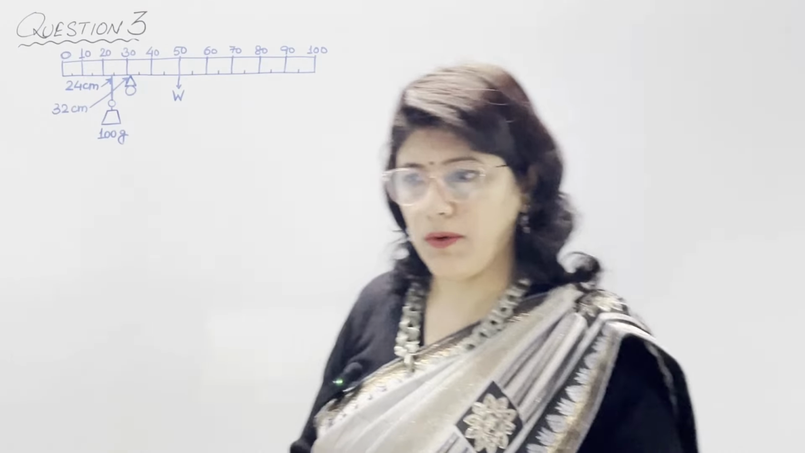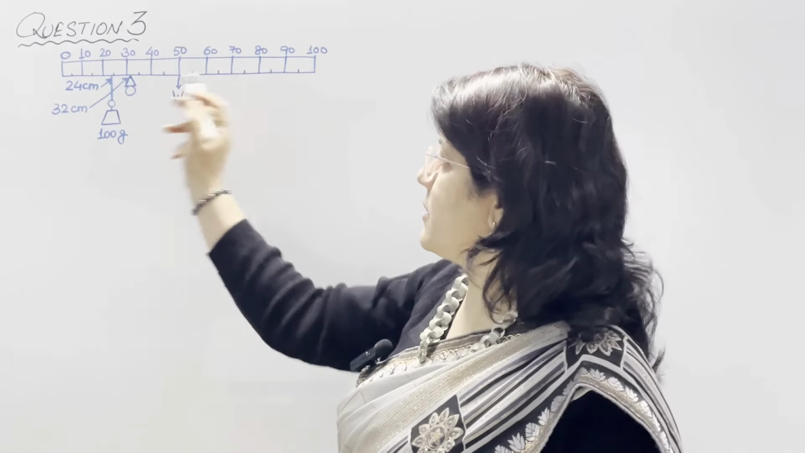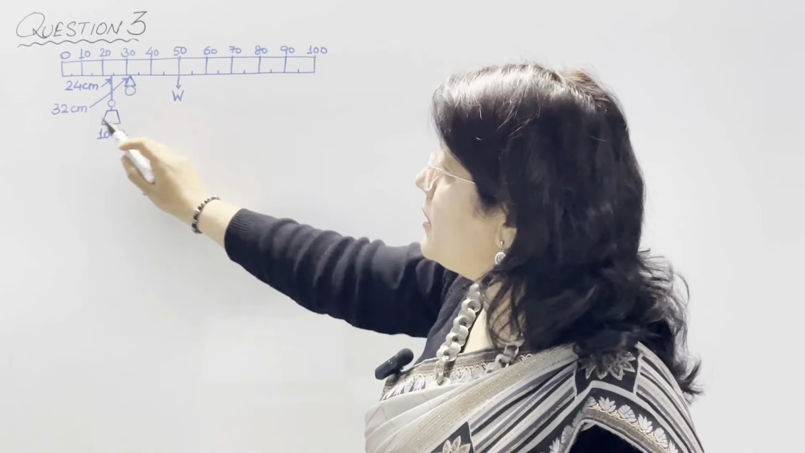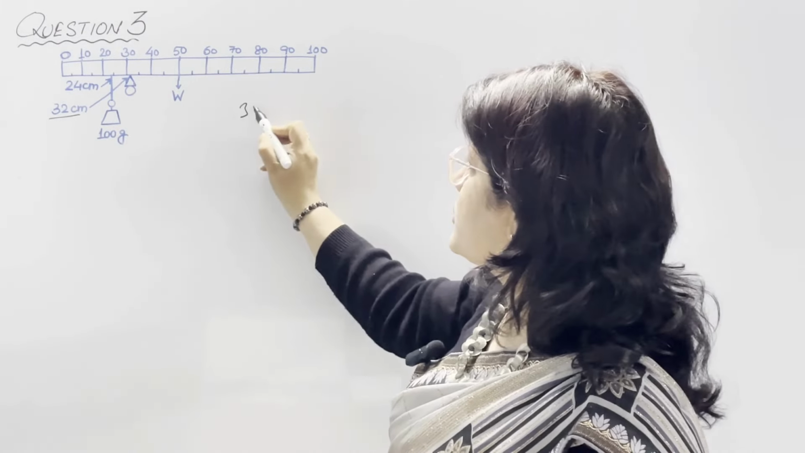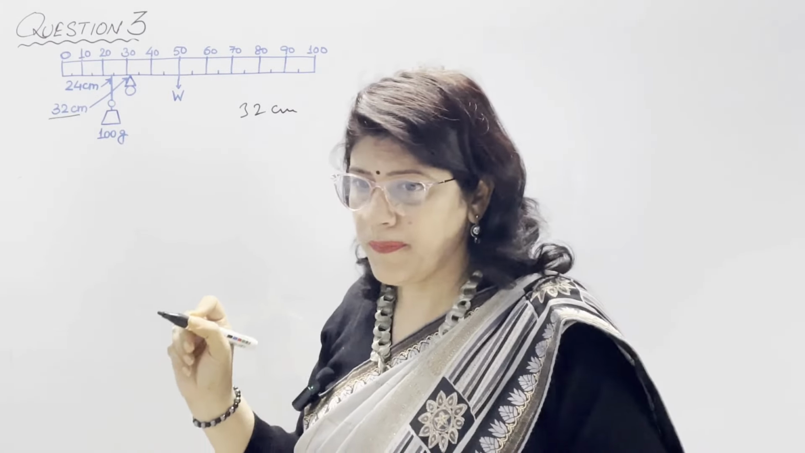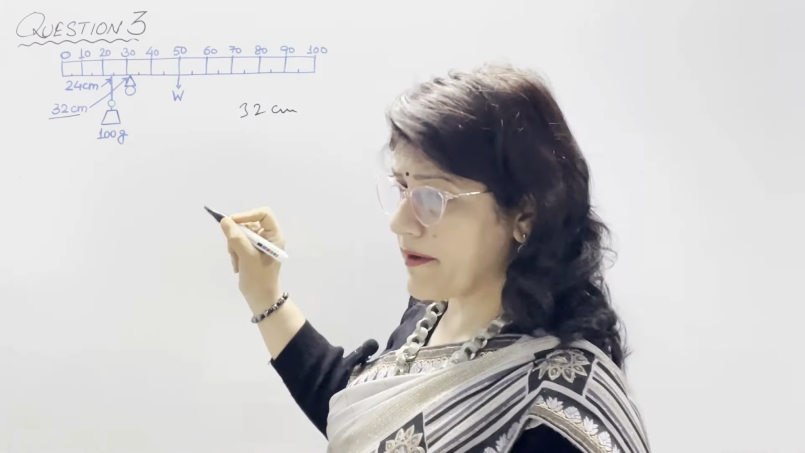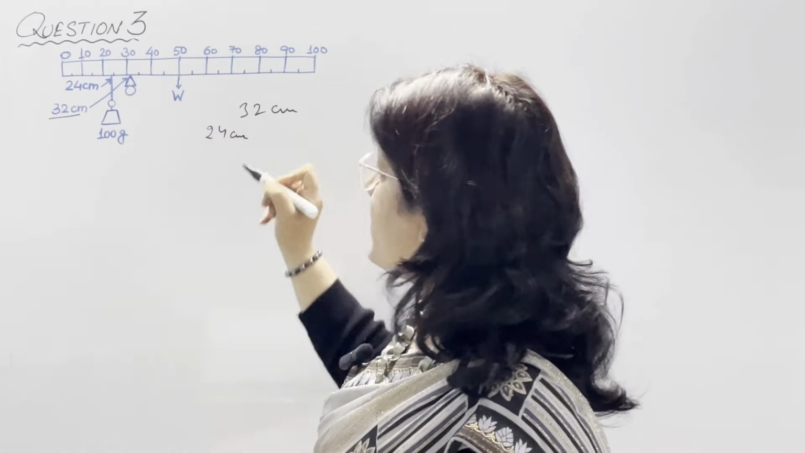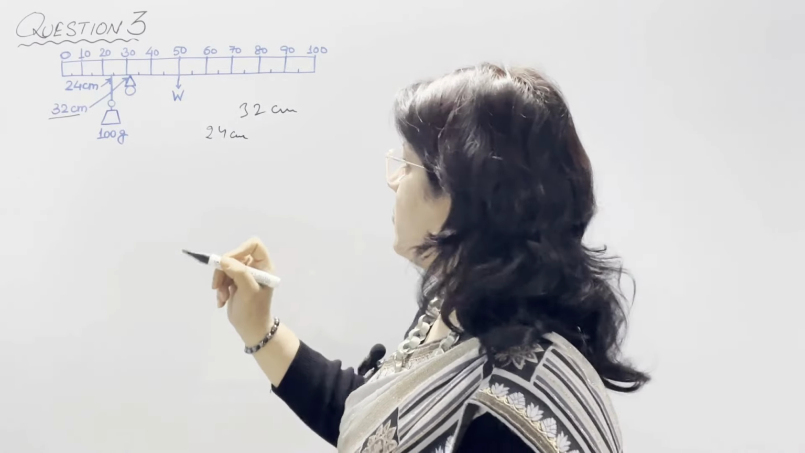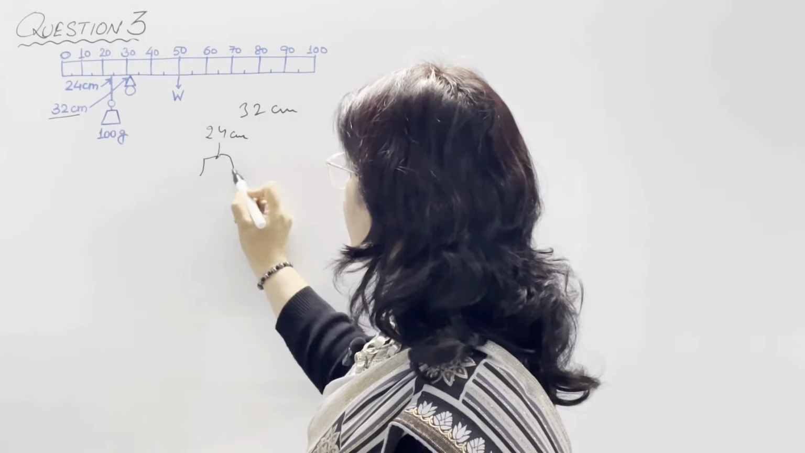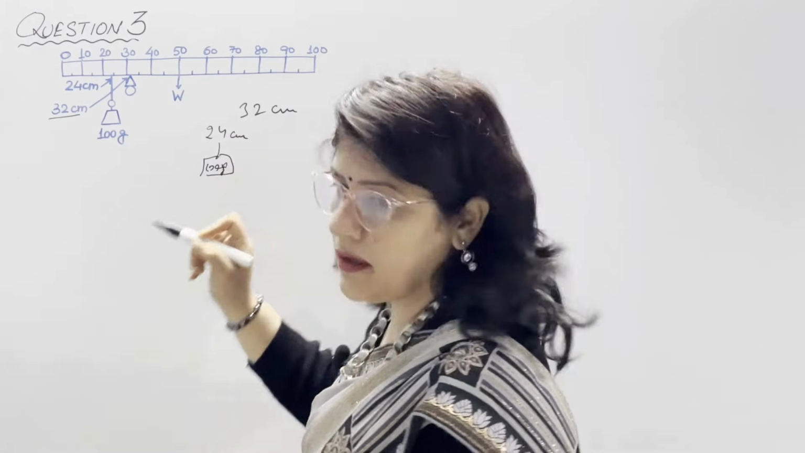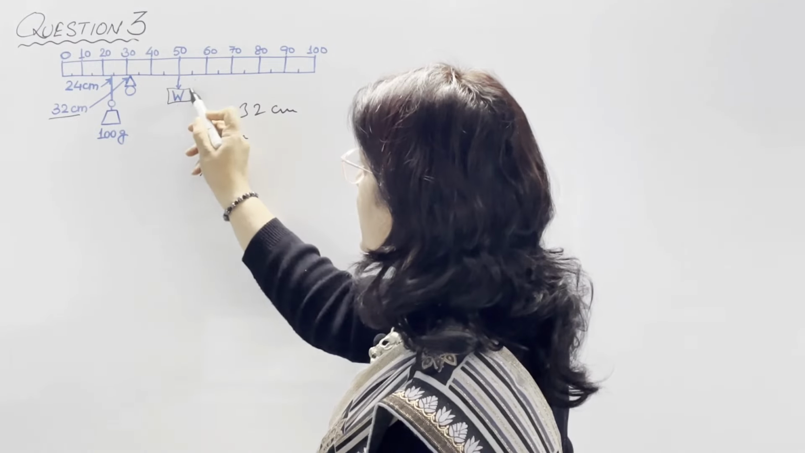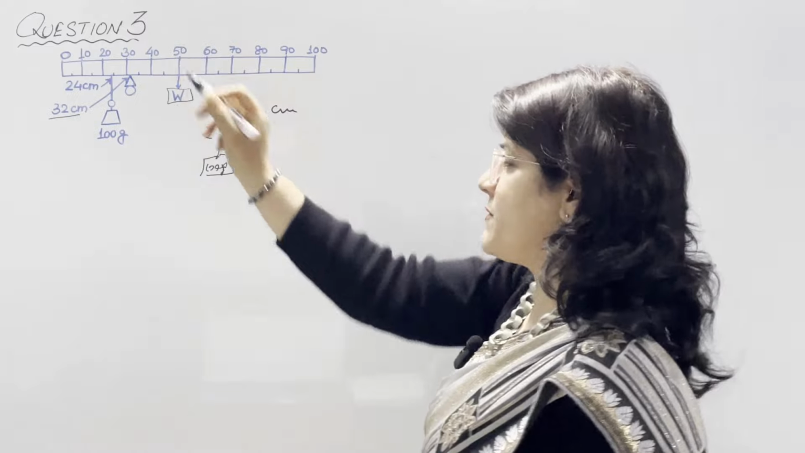First part is find the weight W on the meter scale shown using the data given in the diagram. क्या है diagram? Fulcrum is at 32 centimeter. So fulcrum की position हमारी 32 centimeter पे है and weight of 100 gram is hanging at this point. It means 24 centimeter पे हमारा weight 100 gram का hang हो रहा है. 100 gram weight is at 24 centimeter. And then we need to calculate the value of this weight W, and obviously this W will be at the center of this meter rule, means 50 centimeter.